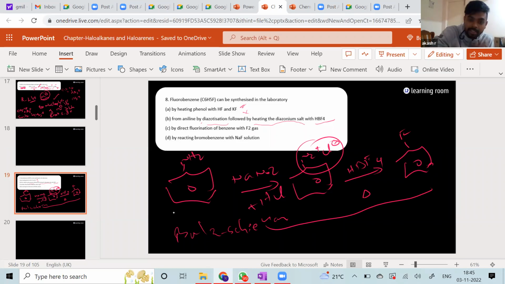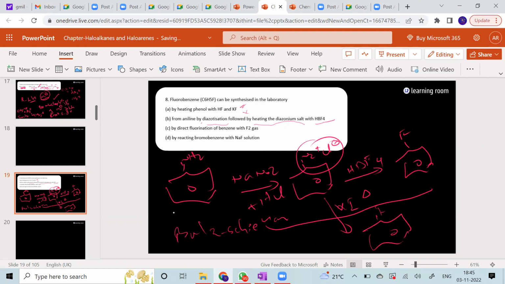This is your Balz-Schiemann reaction. This is the only method by which you'll be able to produce fluorobenzene. Sandmeyer's and Gattermann are for chlorobenzene and bromobenzene. Now the same thing from this diazonium salt, if I put KI, then that is going to give me iodobenzene.